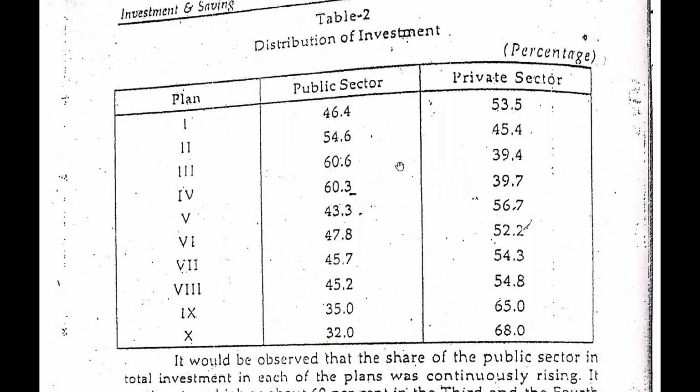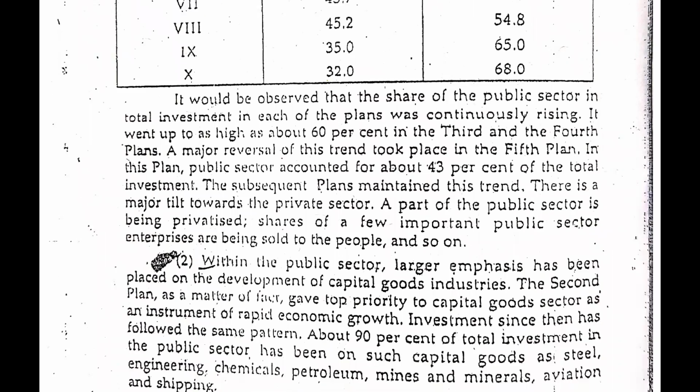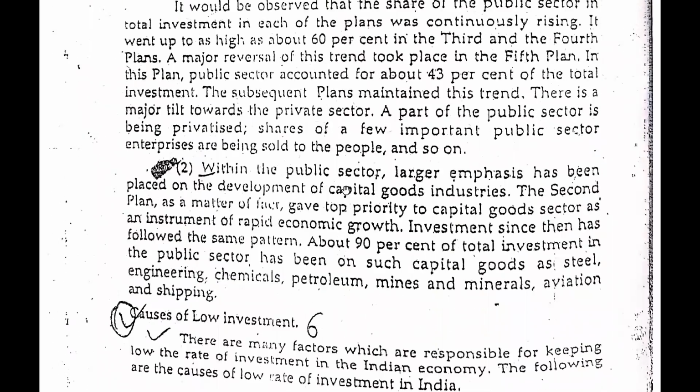So here we can get to know how the distribution of investment has been done in a year in a country, and we are given the explanation of this table below. Now the second point is, within the public sector, larger emphasis has been placed on the development of capital goods industries. The second plan, as a matter of this, gave top priority to the capital goods sector as an instrument of rapid economic growth. Investment since then has followed the same pattern.